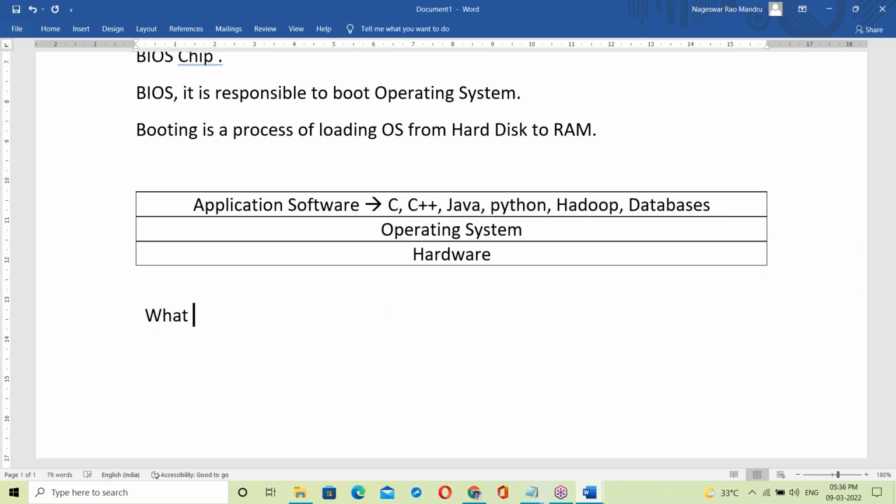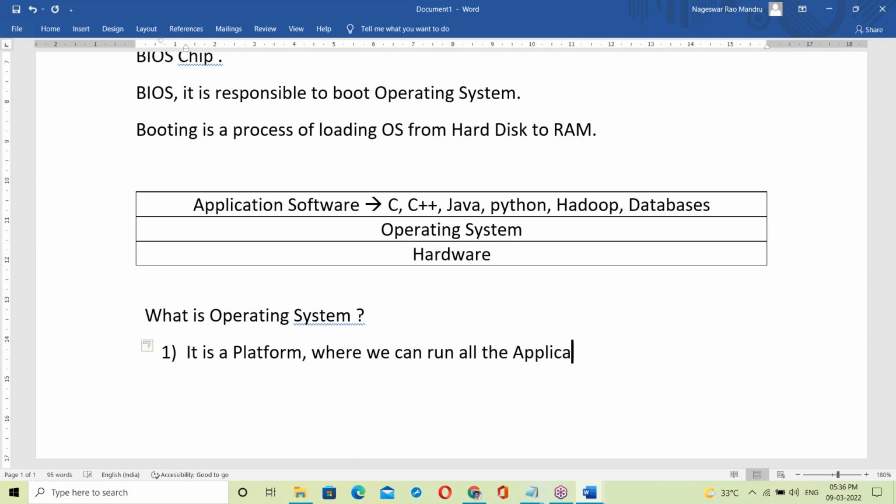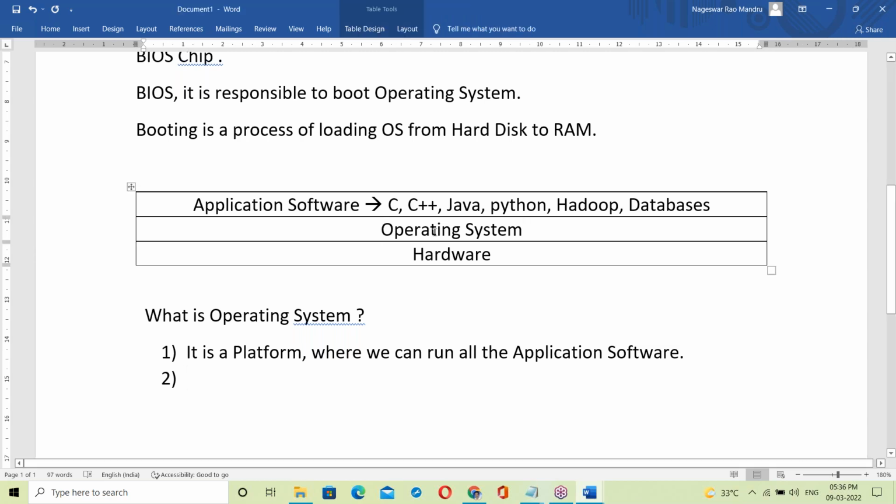So what is an operating system? First point: it's a platform, where we can run all the application software. The OS works like a platform, and on top of it all are running.